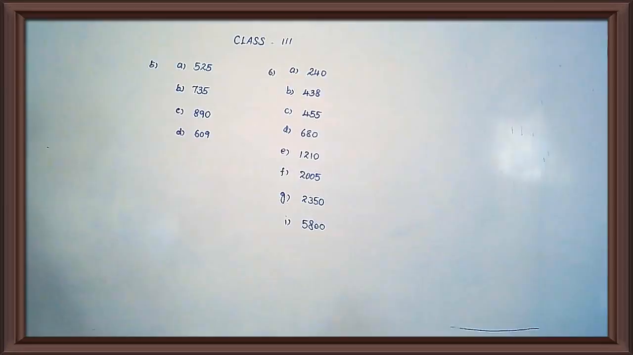Decreasing order. Yes, the numbers start from 800 but end at 300. So you have to write decreasing order for C. Decreasing, D-E-C-R-E-A-S-I-N-G. Order, O-R-D-E-R. Decreasing order.